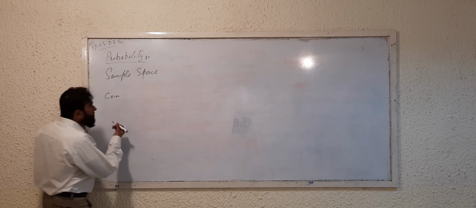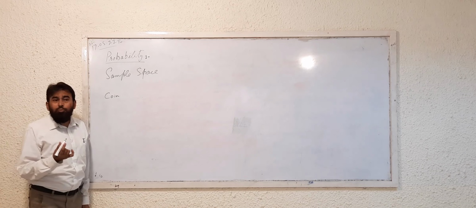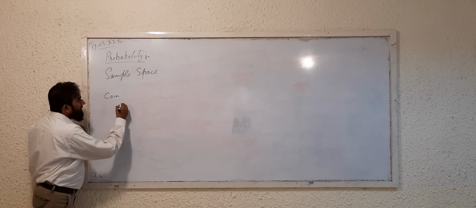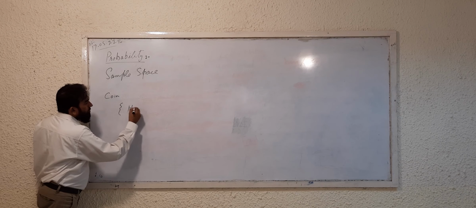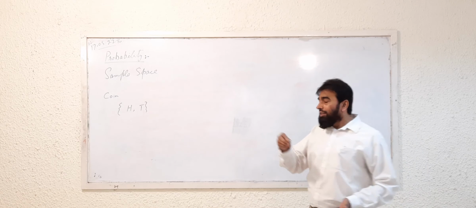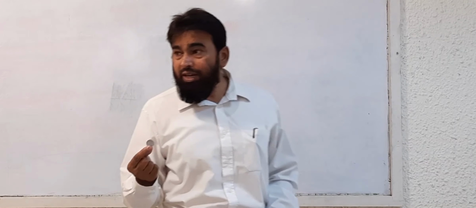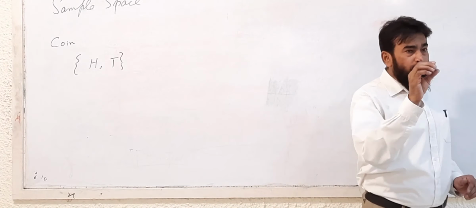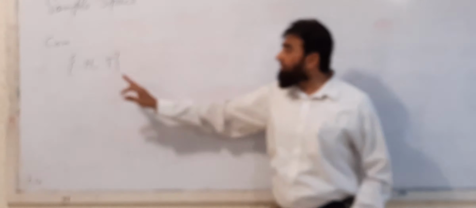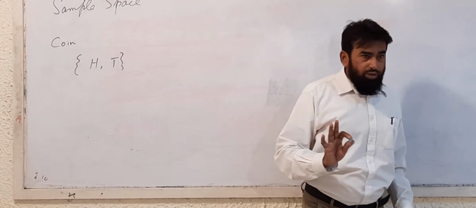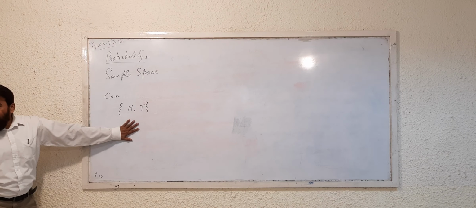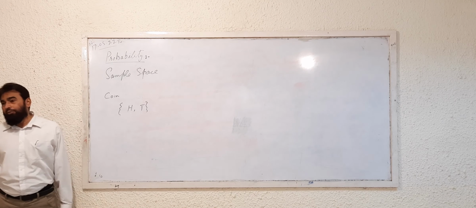So in the case of a coin, if you are going to toss a coin, the possible outcomes are only head or tail. You must remember that I am talking about a fair coin. Whenever we are talking about the probability of a coin, we talk about the fair coin. Fair coin means it is not biased. You must be aware that if you toss this coin, there are 50% chances of head and tail. Okay? So in the case of tossing a coin, the possible outcomes are head or tail.